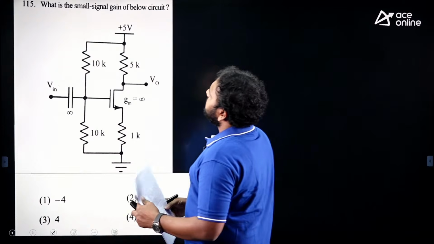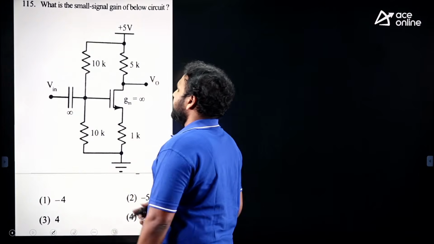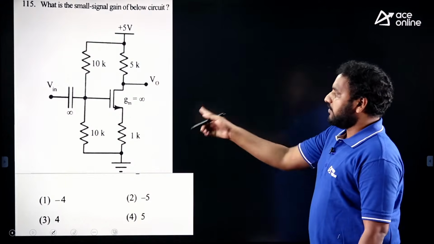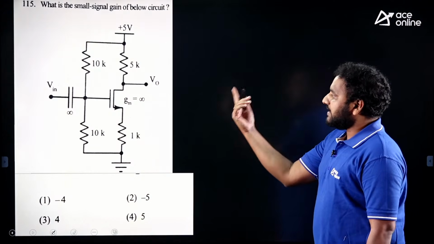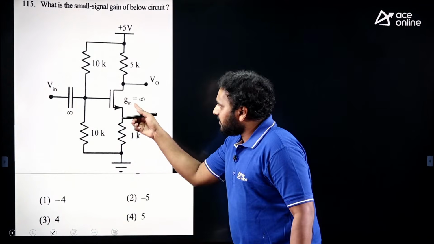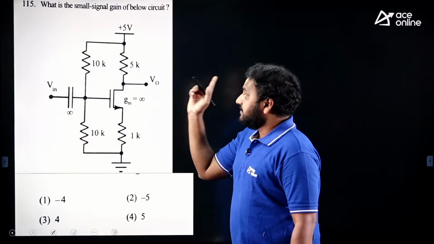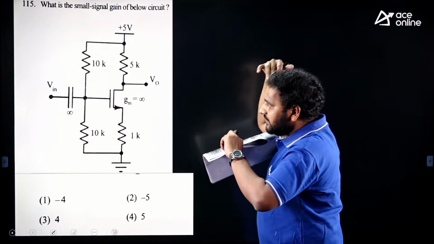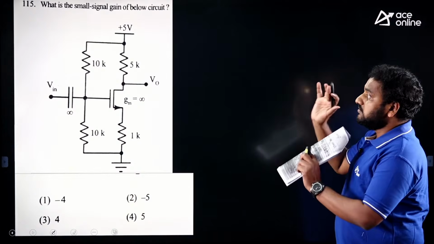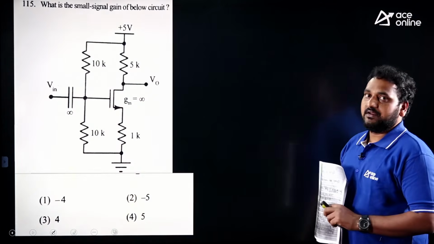What is the small signal gain of the circuit given below? After small signal amplifiers using transistors, we have discussed the comparison of transistor amplifier, MOSFET and JFET. It can be JFET also, the formula is the same. But we are not deriving these relations even in class, we are just trying to learn these without any derivation.